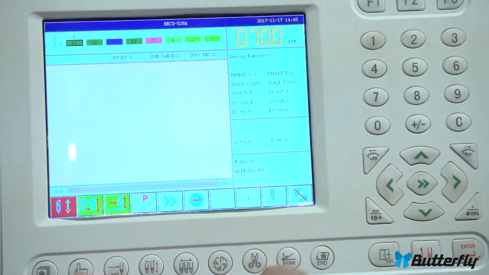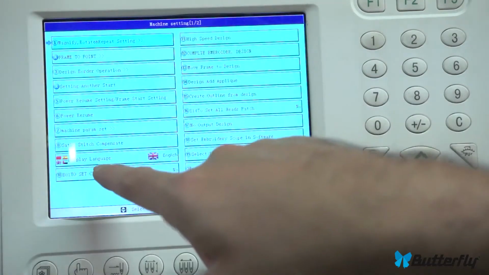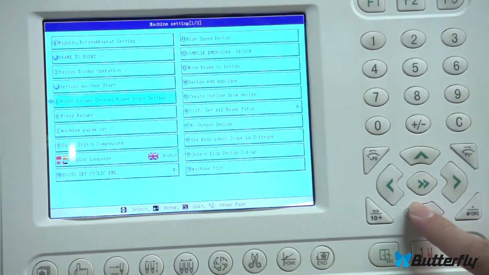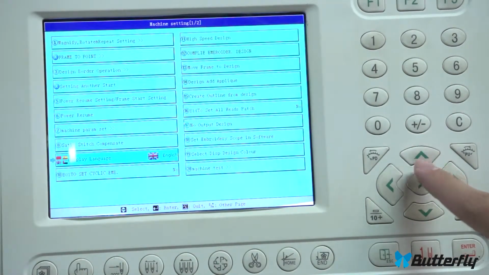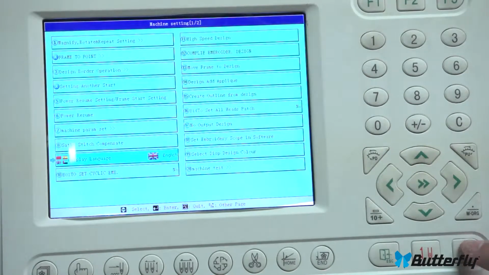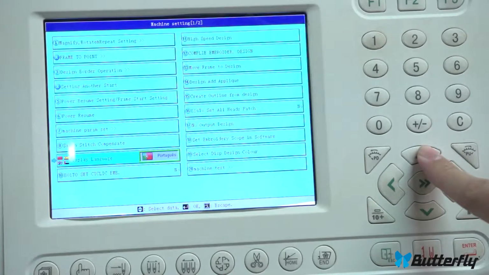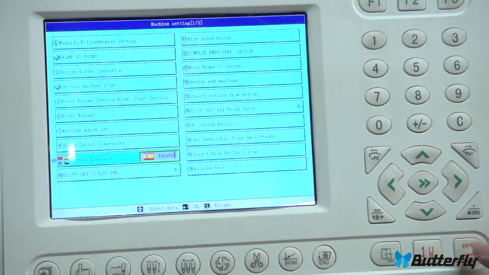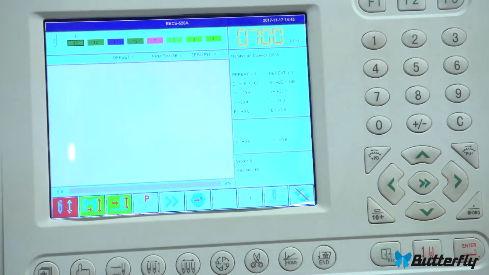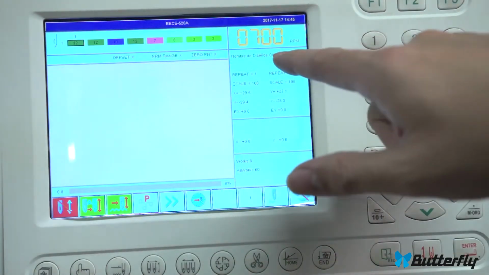Changing language. If you go here to the hand button and press it, you'll notice down here is an option to change your language. Let's move it with the arrow keys. Press the enter key. And then you can press up and down to move among these language options. Let's go to Espanol.